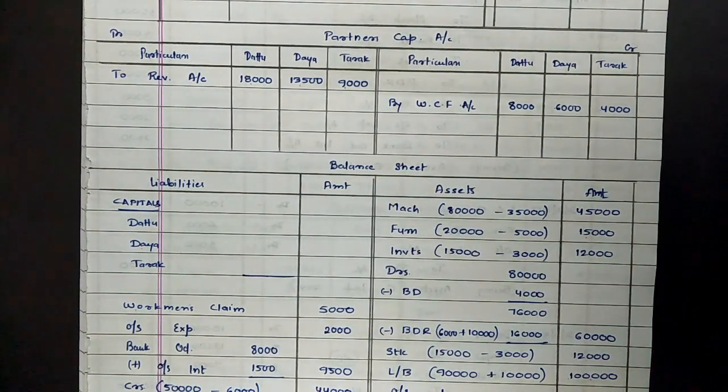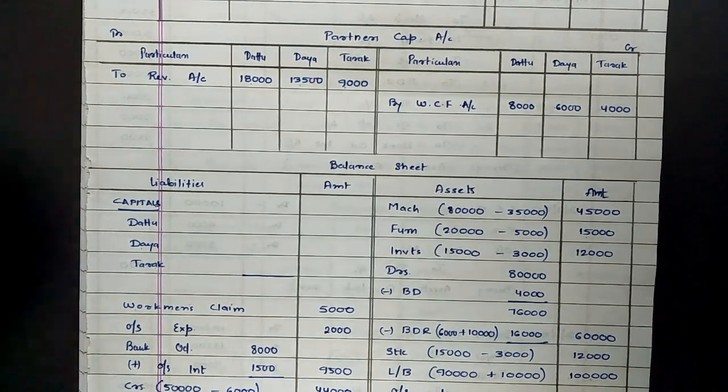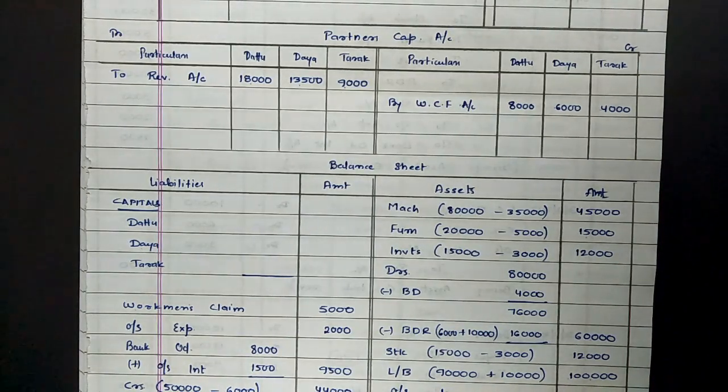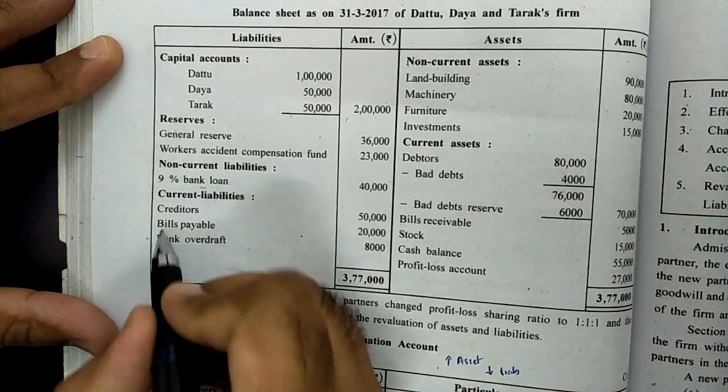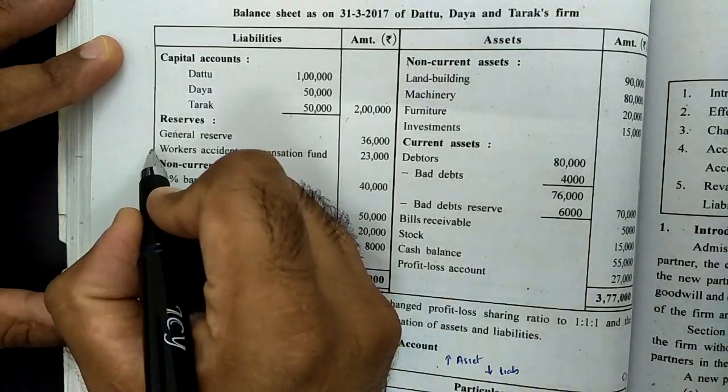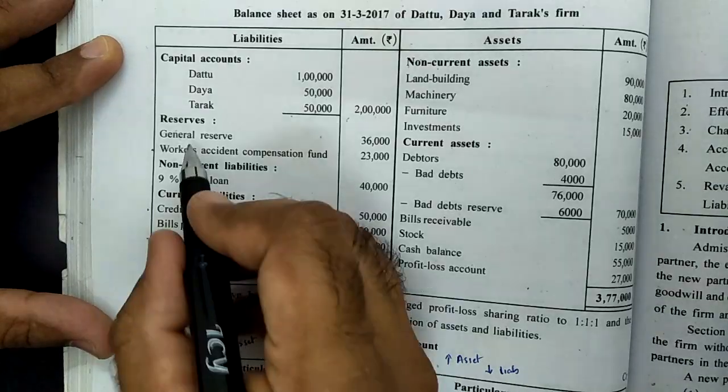So these were the entries posted on the basis of revaluation account. Now coming towards entries from balance sheet. So let us go through the question again once. As we can see from question, bank overdraft, creditors, workmen's compensation fund, these three are dealt with.